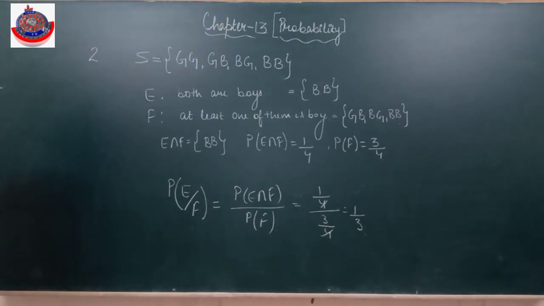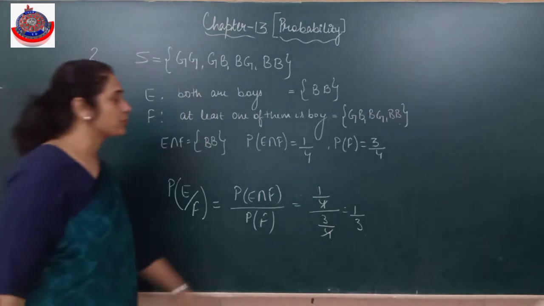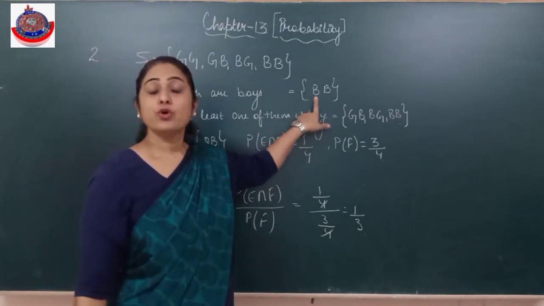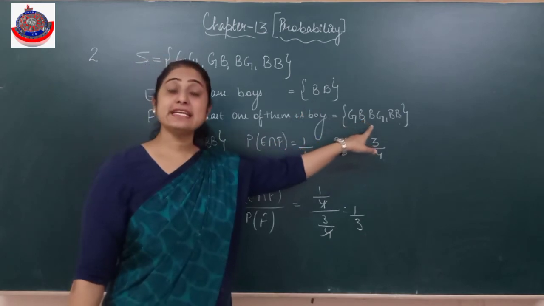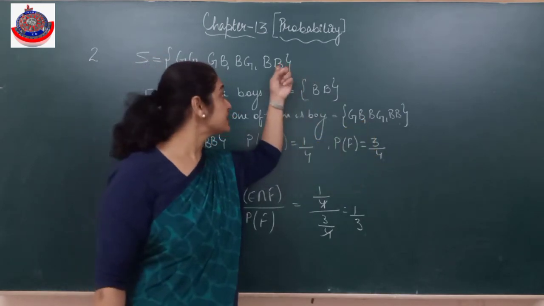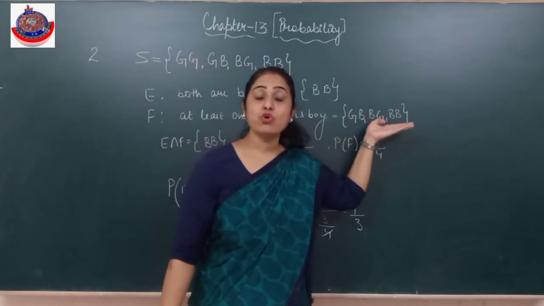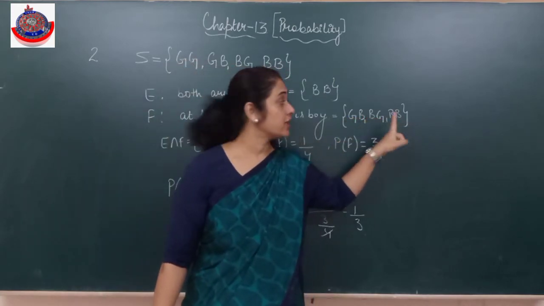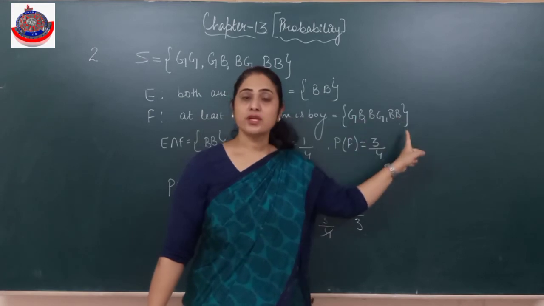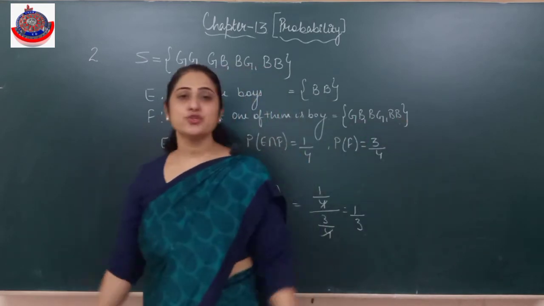Clear? See, if it comes in MCQs, you can do directly also. Both are boys when at least one is a boy. That means हमारा sample space इससे कम होके इस पे आ गया. अब ये मेरा नया sample space बन गया. इसमें से both are boys की पूर्ण condition निकालनी है probability. So 1, total are 3. So 1 by 3. So directly also I can do it.